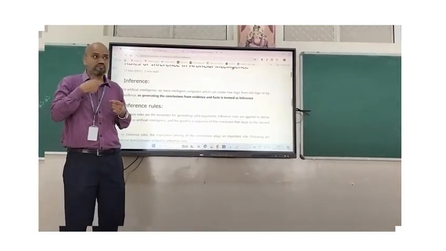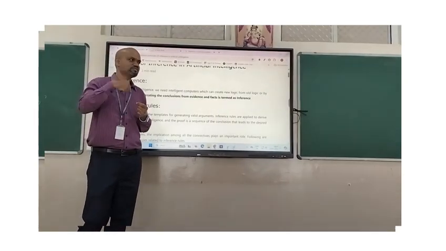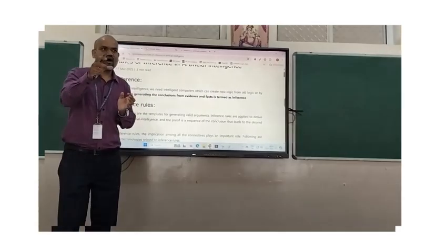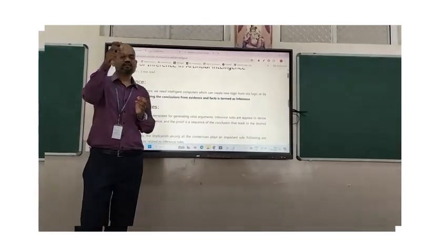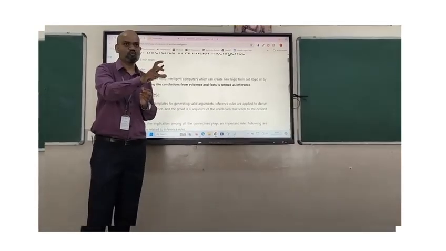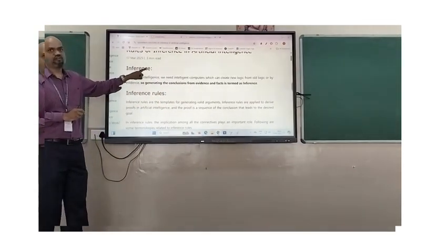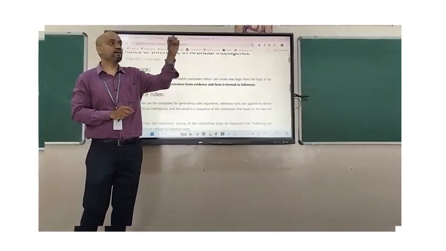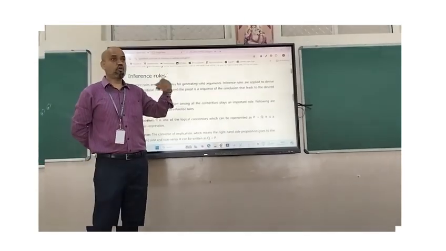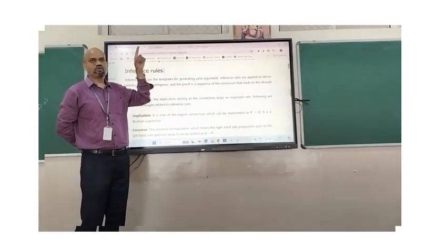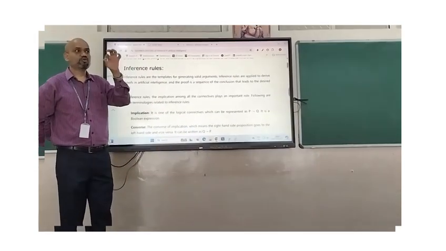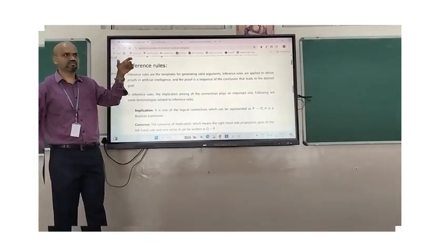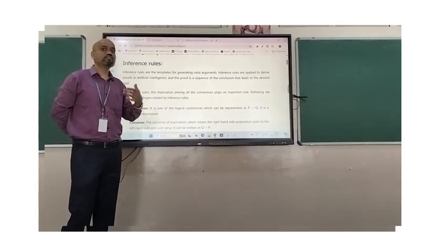By keeping his facial expression, or by keeping the logic, he can create a new logic or a new conclusion. So based on that, artificial intelligence computers can do this. So this one we call inferences. So inference means an intelligent computer will create a new logic. How will we create a new logic? We are going to represent those discrete syntaxes, math syntax, to represent the real world in the computers. So it has some rules, inference rules, for understanding, creating a new logic, or predictions.